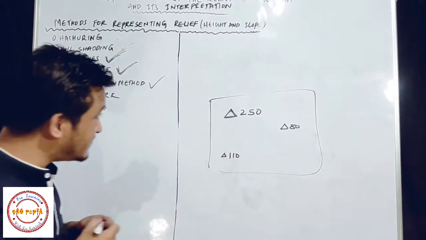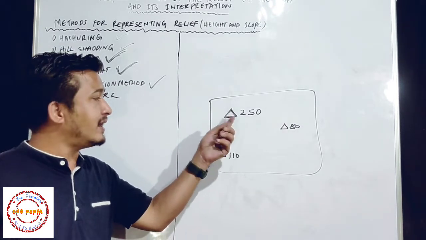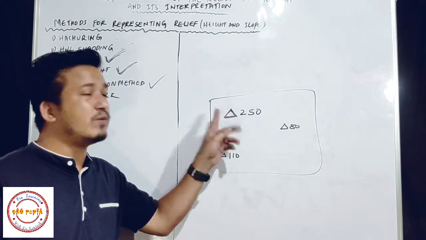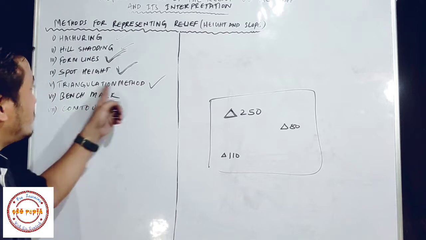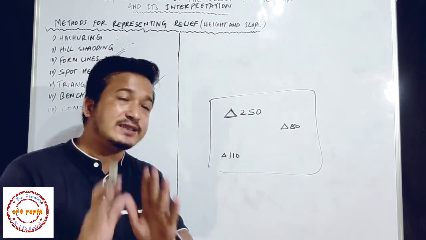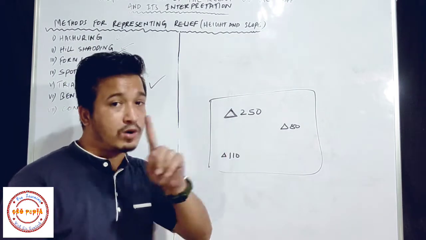So what it means is that this region is surveyed, and this region is surveyed. It is actually surveyed, and the height or altitude was found out by the method of triangulation. And what is the height? That is 250 meter. It is always given in meter, not in centimeter or kilometer. Okay, remember, only in meter.